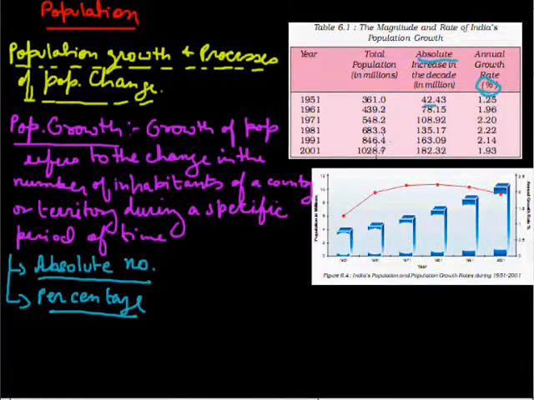We come here, the population is 182 crore, while last decade it was 16 crore. Means the absolute increase in population is more than 2 crore in a decade, which in percentage is 1.93. So this is how we study population on two bases, absolute growth or the annual growth rate, which in simple terms is the total growth of population. Here also we can see year wise, 1951 to 2001, how the population is moving upward.